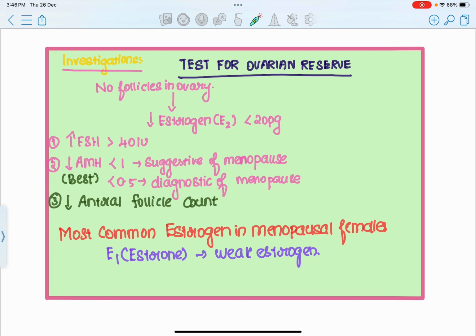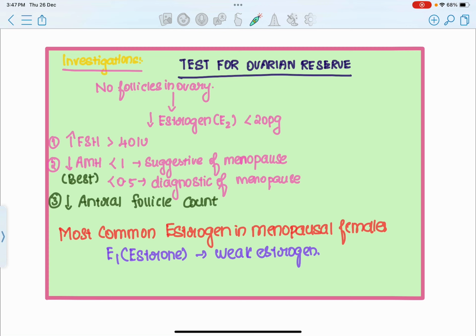Fine. But theoretically, you need to know the investigations in a case of menopause. So menopause is all about ovarian insufficiency. So here you need to test for the ovarian reserve. Since there are no follicles in the ovary, the levels of estrogen are going to decrease. We all know that the most common estrogen during the reproductive age group is estradiol, which is E2. But since there are no more follicles left in the ovary at the time of menopause, there is going to be a decrease in the levels of estradiol, which is going to be less than 20 picogram. So the first investigation is decrease in levels of estrogen, less than 20 picogram.